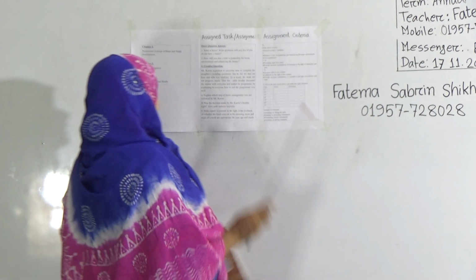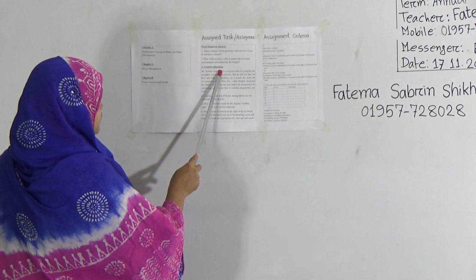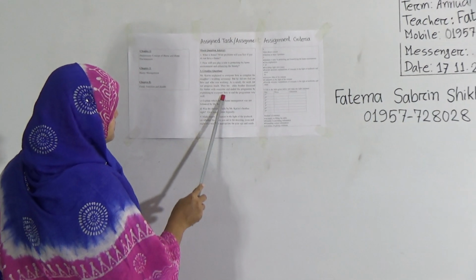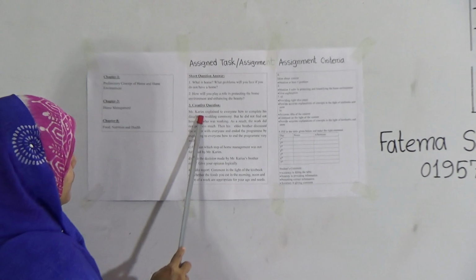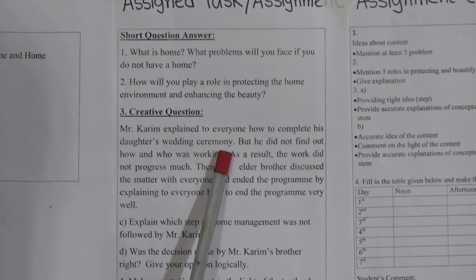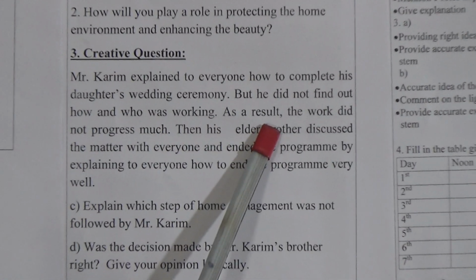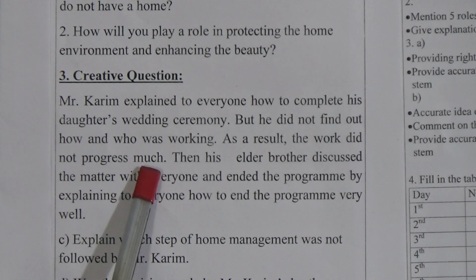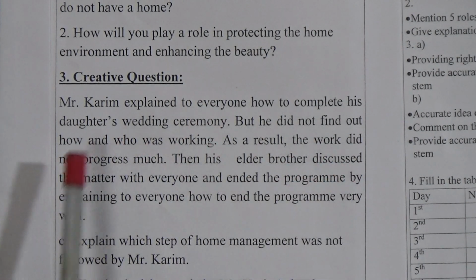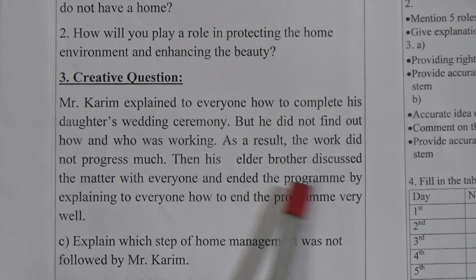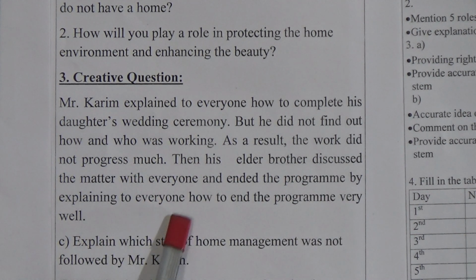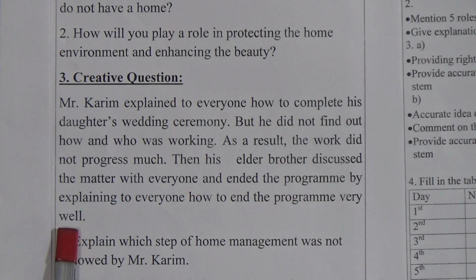Now, question number 3, a creative question. Here a stem is given. Mr. Karim explained to everyone how to complete his daughter's wedding ceremony, but he did not find out how and who was working. As a result, the work did not progress much. Then his elder brother discussed the matter with everyone and ended the program by explaining to everyone how to end the program very well. From this stem, you have to give the answers to questions C and D.